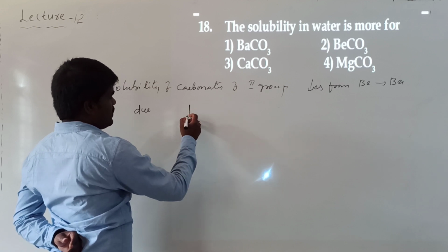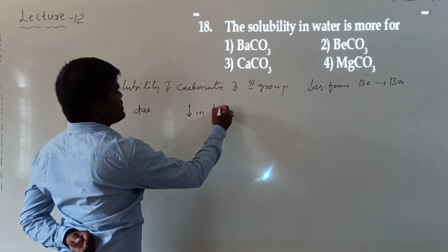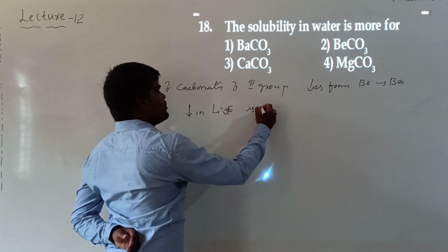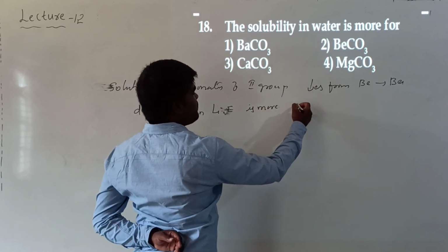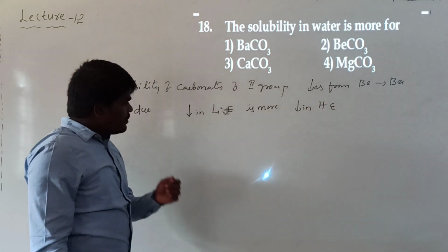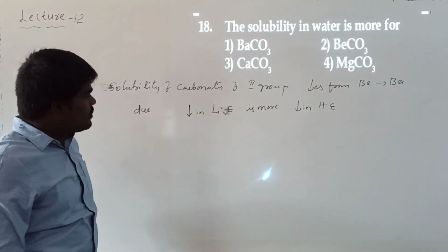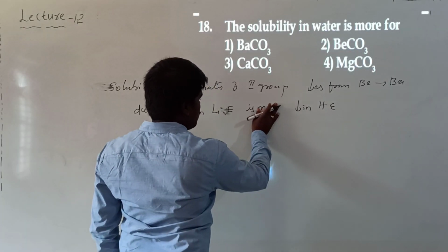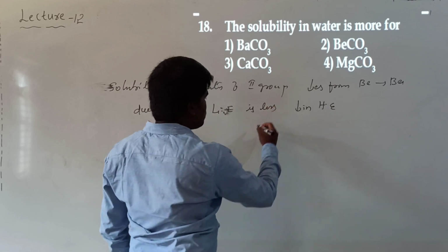Decreasing lattice energy is less when compared with the decrease in hydration energy.